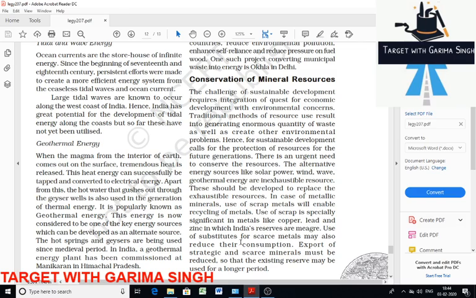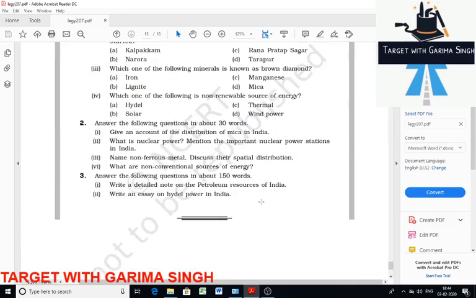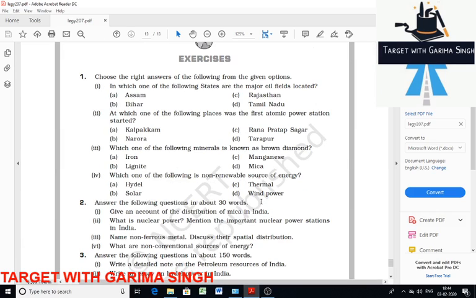So I'm done with the crux of this chapter. Let's move on to the questions. Question number one, you have to choose the right answer among the following. In which one of the following states are the major oil fields located? There are four options given here: Assam, Rajasthan, Tamil Nadu, Bihar. So the answer is Assam. It's Digboi and others also.